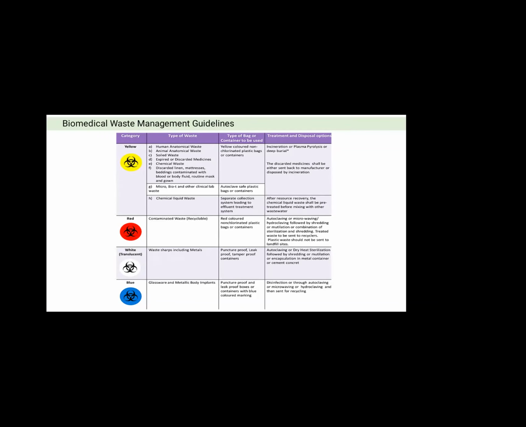In the red bag, recyclable waste like rubber catheters and IV fluid sets are disposed, and autoclaving is done. In the blue bag, glassware and metallic body implants are disposed, and disinfection is done by autoclaving. And finally, sharp objects are disposed of in a white puncture-proof bag, and autoclave or dry heat sterilization is done.